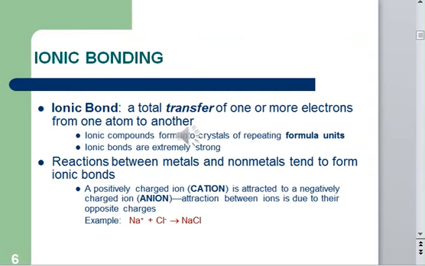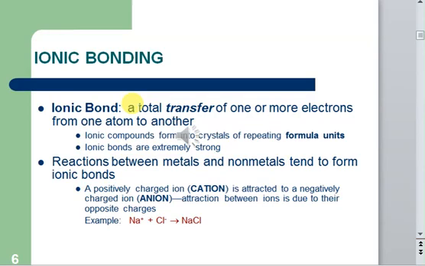Right, so basically there are three types of bonds which we normally consider: the Ionic Bond, Covalent Bond, and Coordinate Covalent Bond. In this lecture, we will consider only the Ionic Bond and Covalent Bond. So let's just see about the Ionic Bond. An Ionic Bond is a bond that is formed by total transfer of one or more electrons from one atom to another.